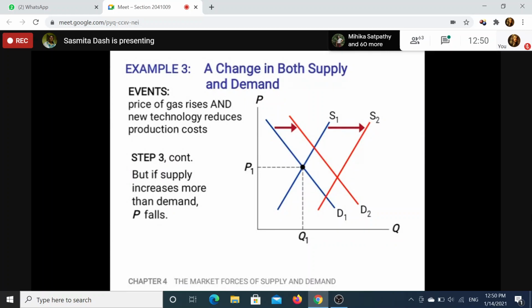In this situation, supply is increasing, demand is also increasing, but delta D is less than delta S. What will happen? Then price will fall, but quantity is increasing. Quantity will increase, and price is falling compared to before.